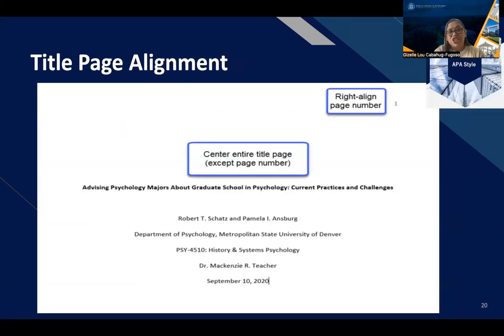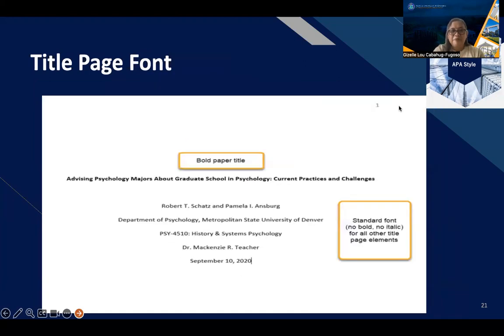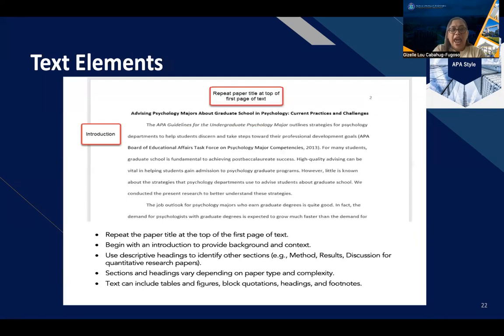Next, you have the title page alignment. The title should be in the center. And of course, you have your right alignment page number on top. Okay, so the title must be in bold fonts, and of course, for the subsequent details like the author, the affiliation, and the date, these are standard fonts, no bold and no italics. And of course, text elements, repeat the title page on top of the first page of the text.